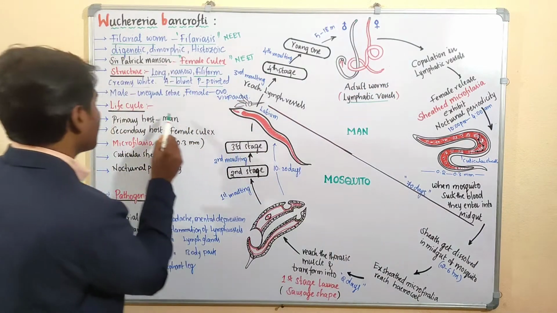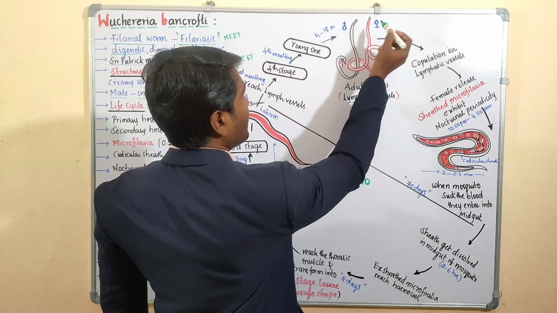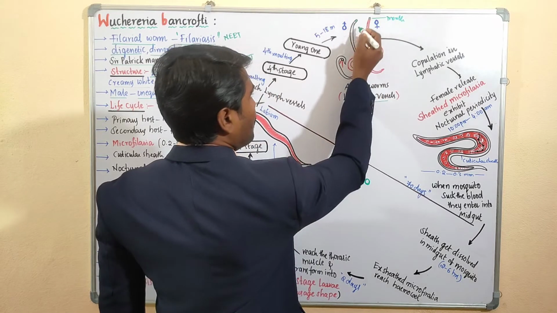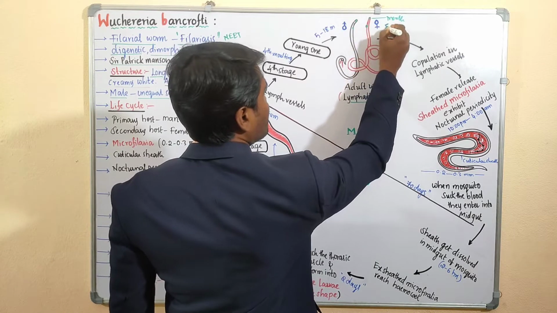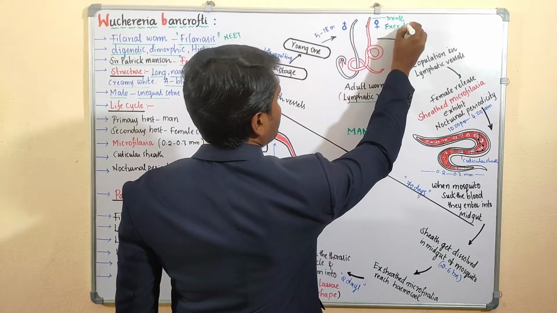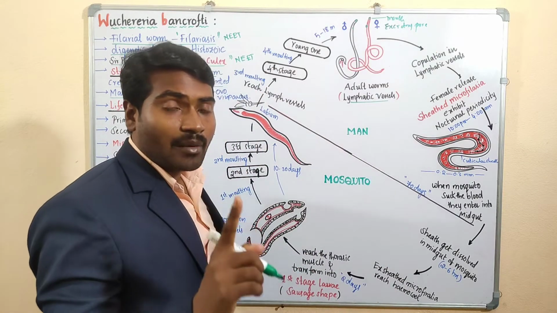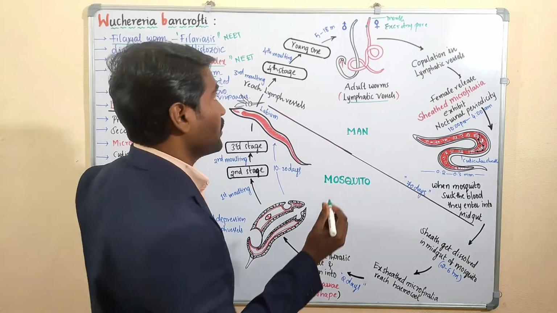If we talk about the structure of the male worm, the mouth is present anteriorly in both worms. Below the mouth, the excretory pore is present. Both worms have an excretory pore for removing nitrogenous waste material.